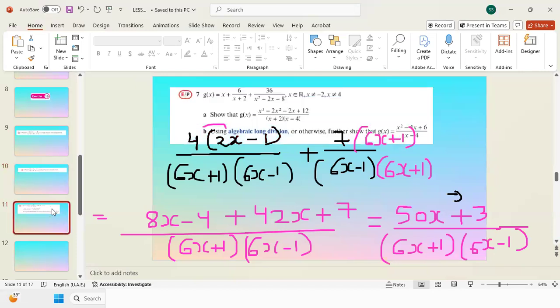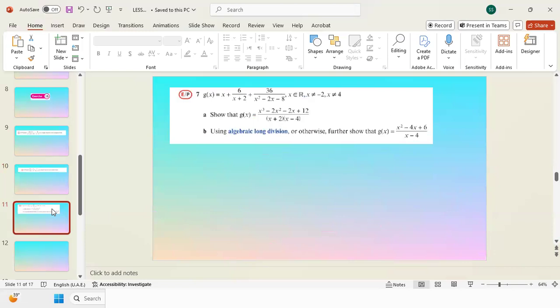Now we are on our last question for this exercise 1b. Here they say g(x) is equal to this thing, x belongs to R. This sign means belongs to R, real numbers. So x is a real number. x cannot be 2, negative 2, and x cannot be 4, because otherwise there will be asymptotes and that is not a part of the domain. We have to prove g(x) is this fraction.